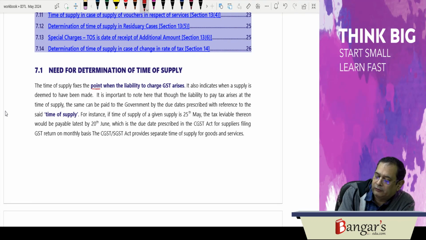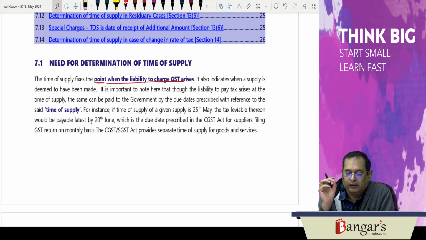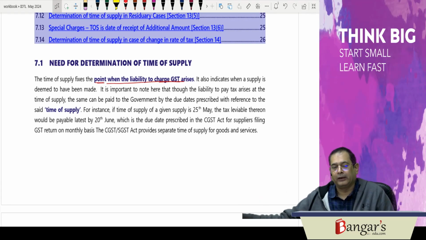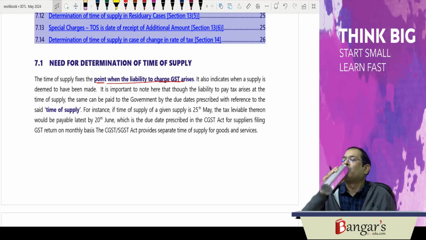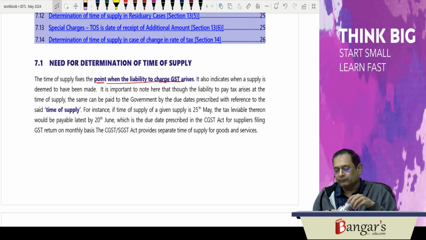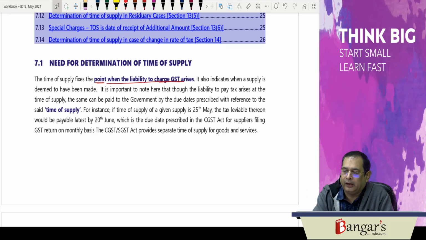The time of supply basically fixes the point when the liability to pay the GST arises. It also indicates when a supply is deemed to have been made. So though the liability to pay tax arises at the time of supply, the same can be paid to the treasury of the government by the due dates prescribed with reference to the said time of supply. So for example, if the time of supply is 25th of May, you have to deposit the tax by the due date of furnishing the return for the month of May, that is by 20th of June.